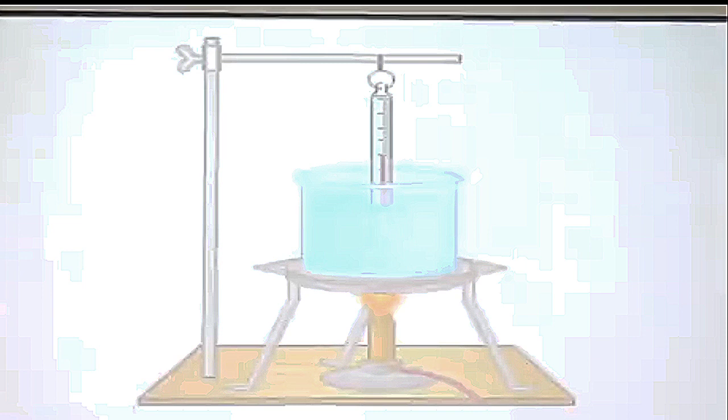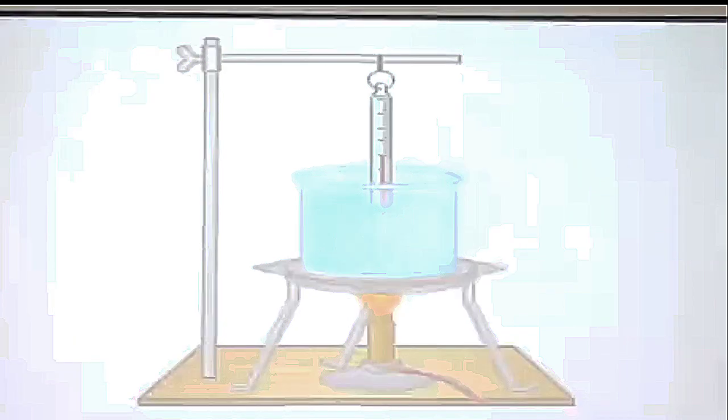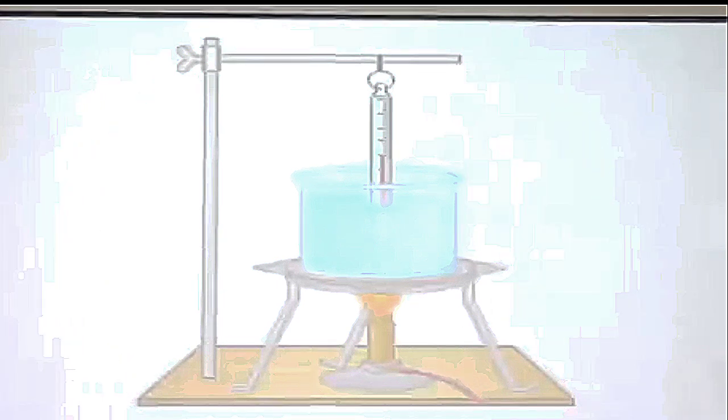Then you'll see that when water starts boiling, and when I say boiling, I mean the change of state from liquid to gaseous state that takes place throughout the liquid. You will see that bubbles are forming throughout the liquid. Again, in the case of water, it happens at 100 degrees centigrade. You'll see the water starts boiling and the temperature shown by the thermometer is 100 degrees centigrade. Again, this process is called boiling.